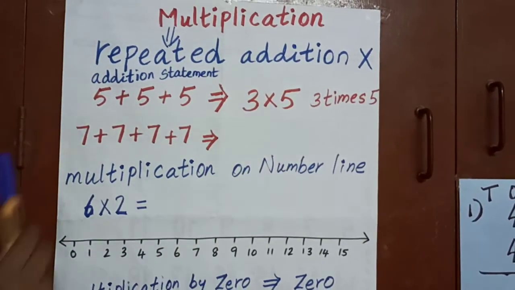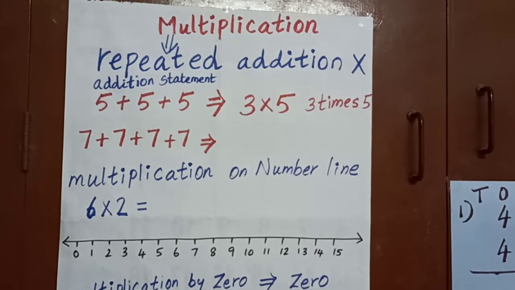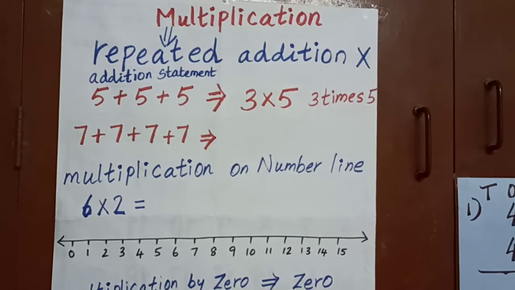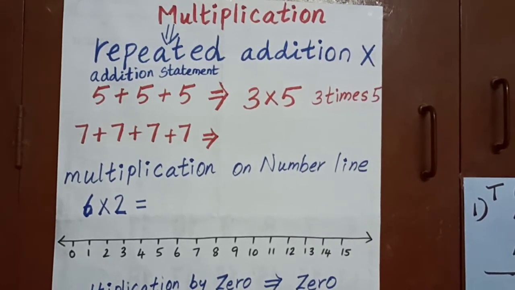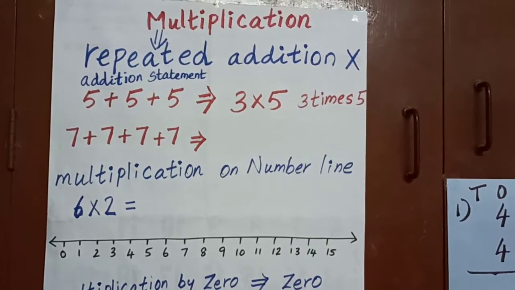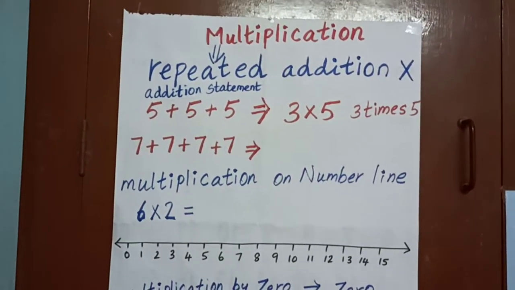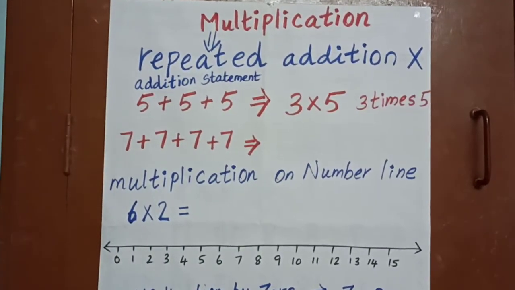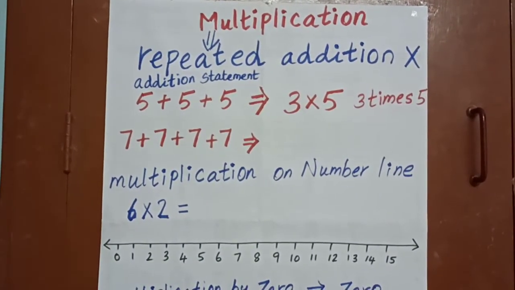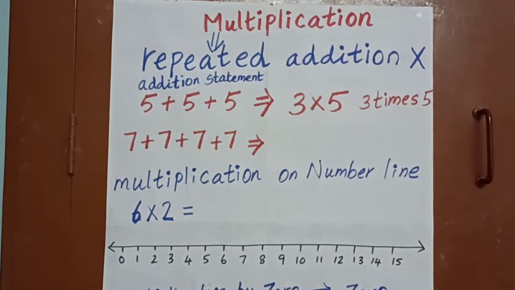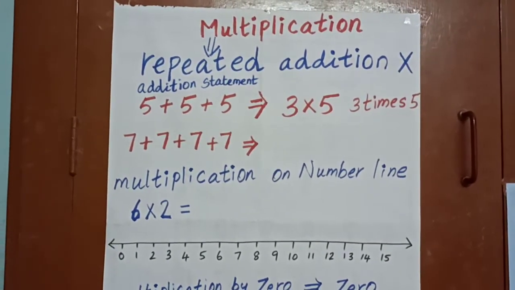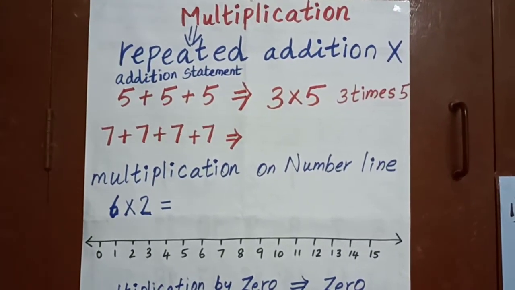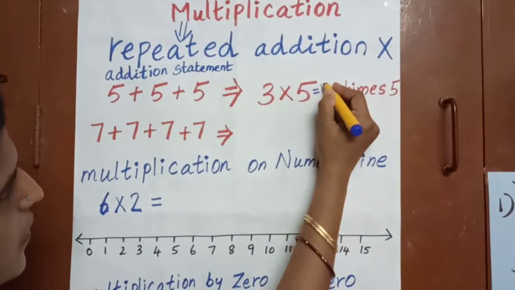3 into 5. What does it mean? It means 3 times 5. For this 3 times 5, we can use the 5 table. Am I correct, children? You know tables, 2, 3, 4, 5, all these tables you know. So 3 5s are, what is the answer? 15. I will get 15 as the answer.